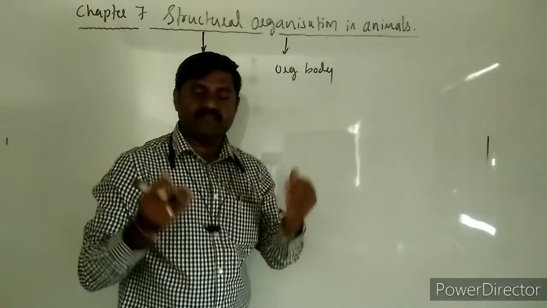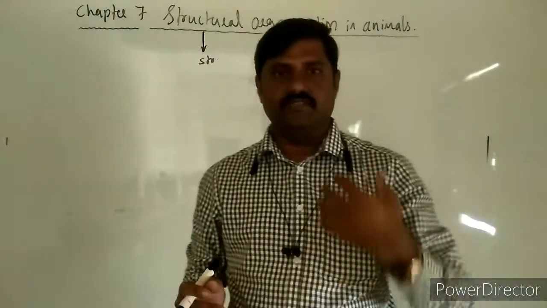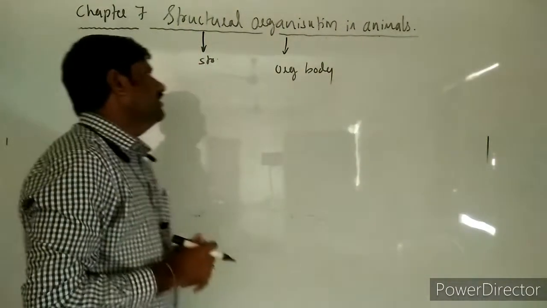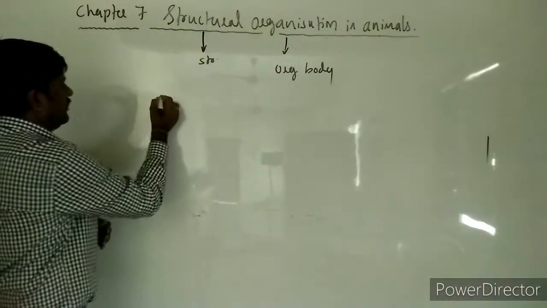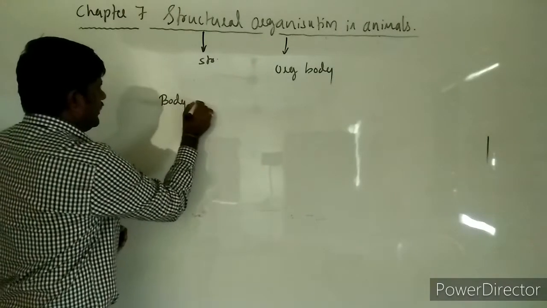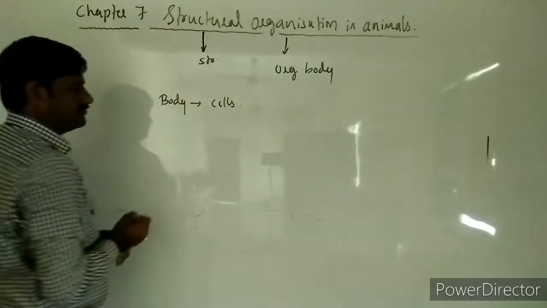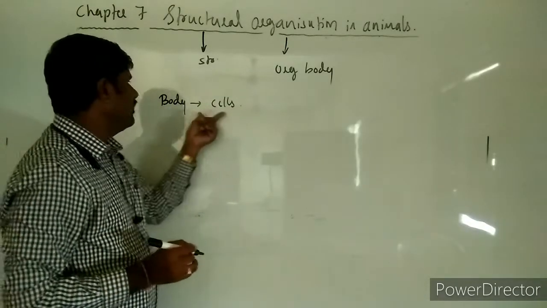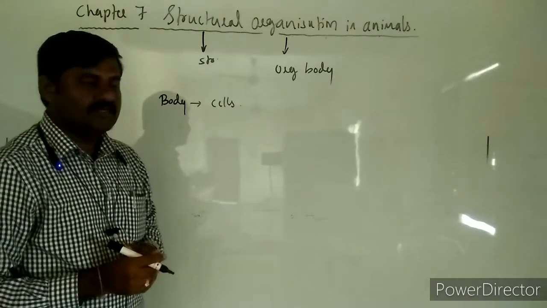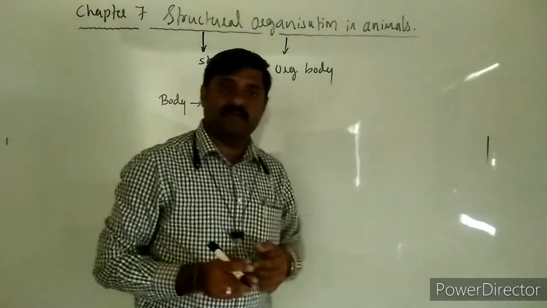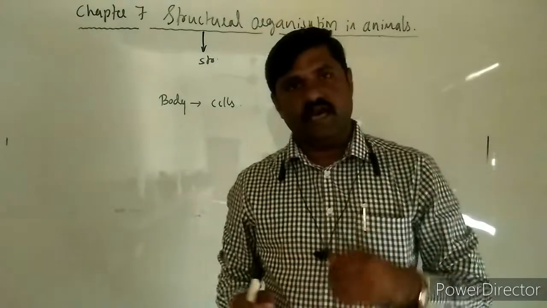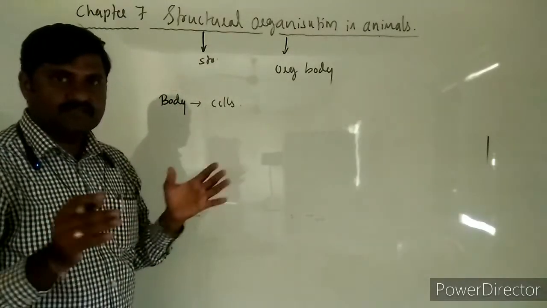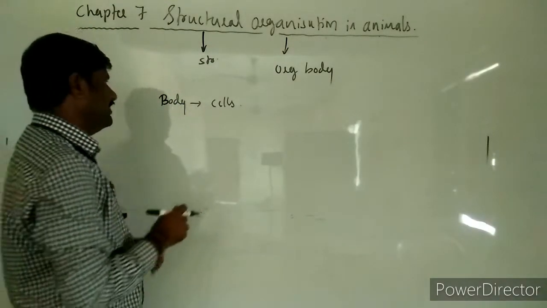Animals' body means our body. What is our body organized with? The question arises. Here it is very clear that the body of the organisms is mainly made up of cells. The basic units are called cells. Cells organized together form the body of the organisms. There are different types of organisms that we come across, unicellular organisms as well as multicellular organisms. These are the two types of organisms.